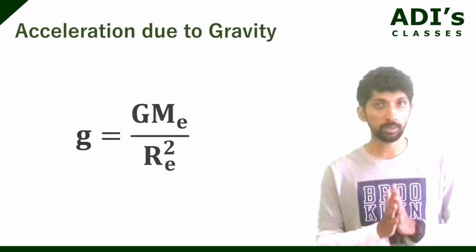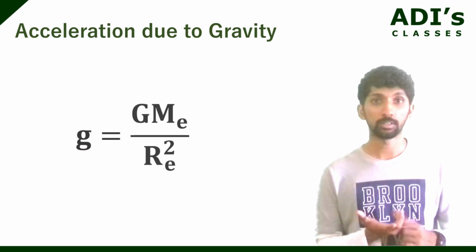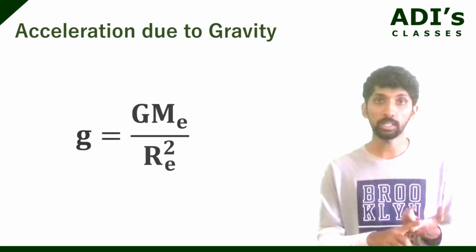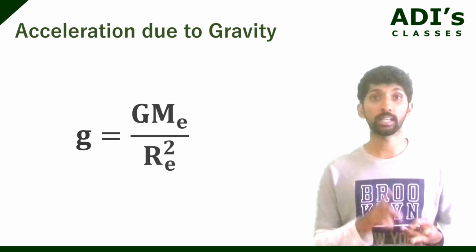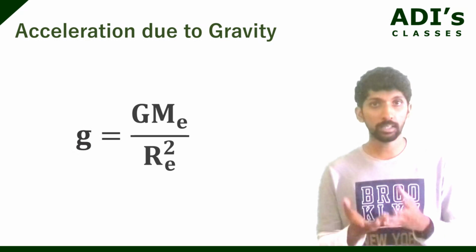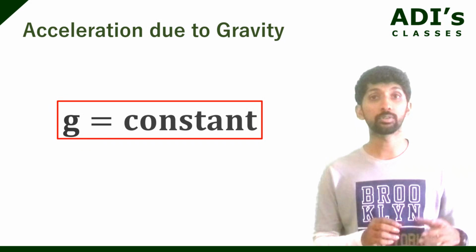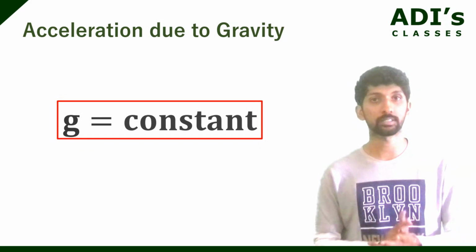Now, if you carefully look at the formula, will the mass of the object count here? No, because there is no m, right? You just have G, the gravitational constant, Me, the mass of Earth, Re, the radius of Earth, and all three are constants, correct? This is why we say acceleration due to gravity for Earth is constant, which is 9.8 meter per second square.